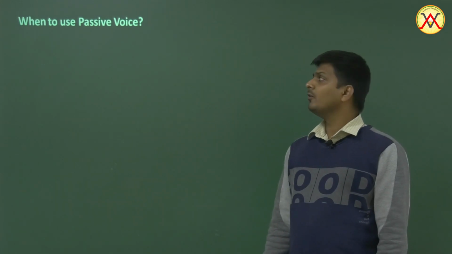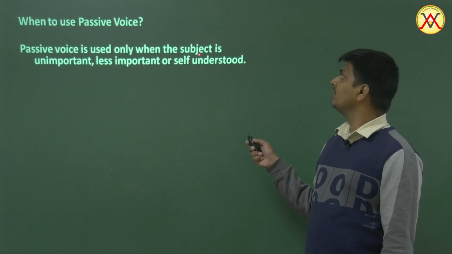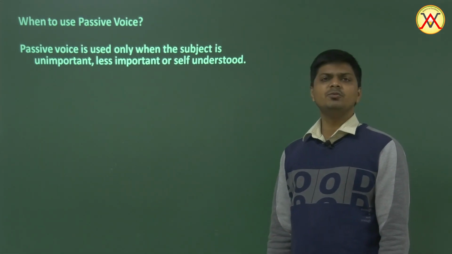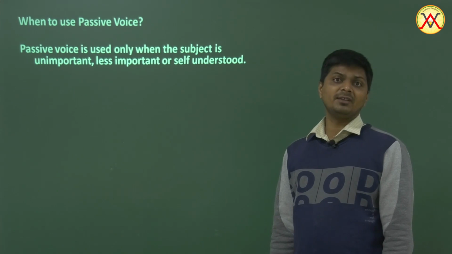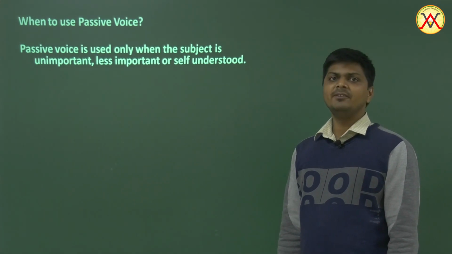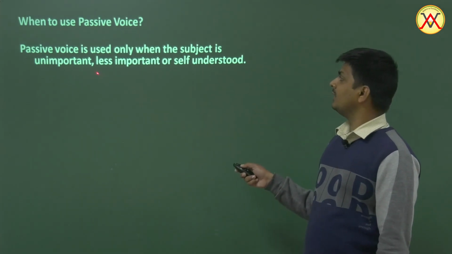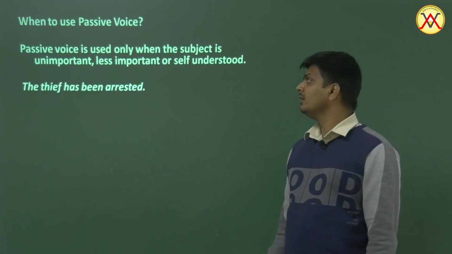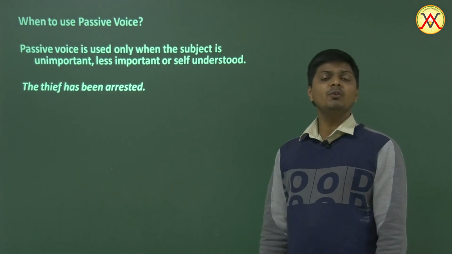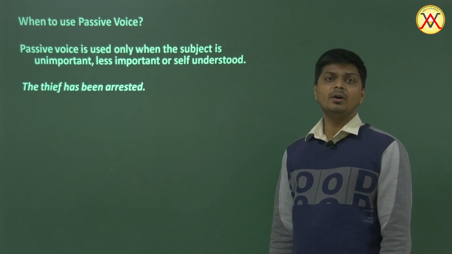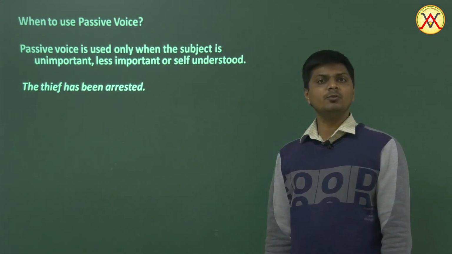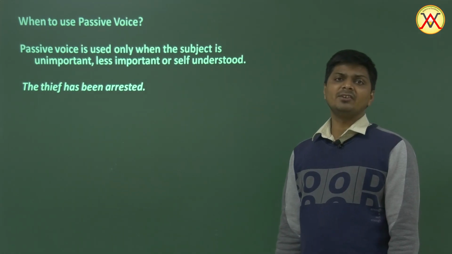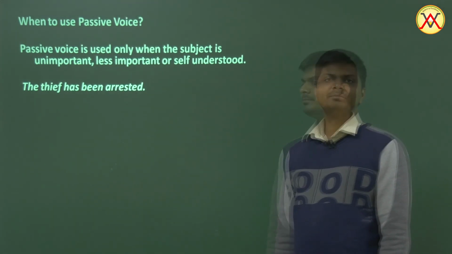When to use passive voice? Well, passive voice is used only when the subject is unimportant, less important or self-understood. It's not used everywhere. Passive voice is not a substitute for active voice. It's used only when the subject is unimportant or less important or self-understood. The thief has been arrested. We're using passive voice here because we already know who arrests the thief. It's the police who do it. So we need not mention the word police. We need not say police have arrested the thief. We can just say the thief has been arrested.